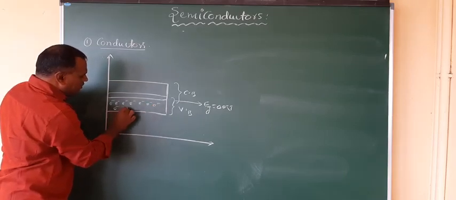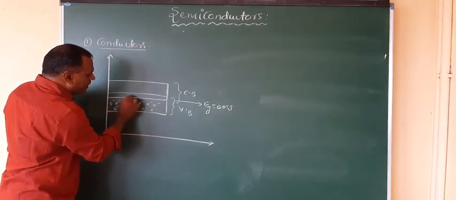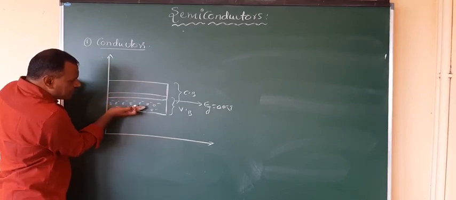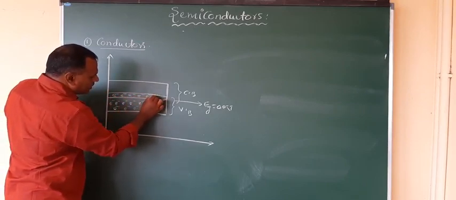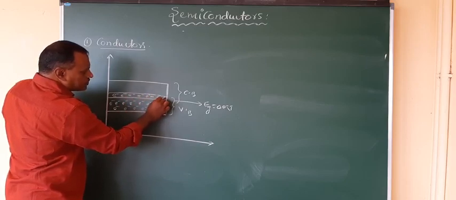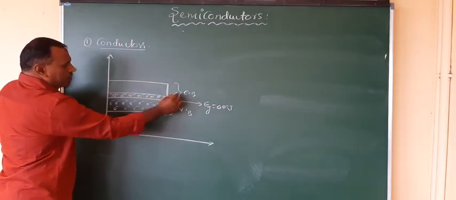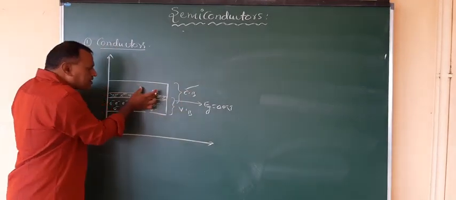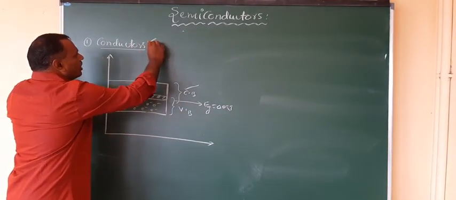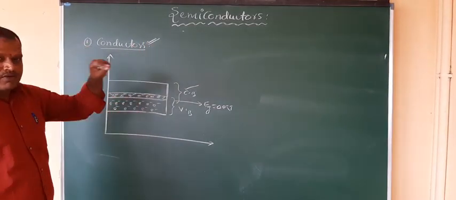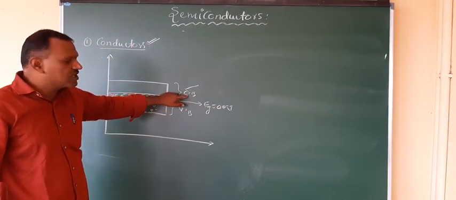These electrons are also present in the conduction band, because here it is overlapping. When electrons exist in the conduction band, you have the property of conduction. So conductors always have the property of conduction, as electrons are present in the conduction band.